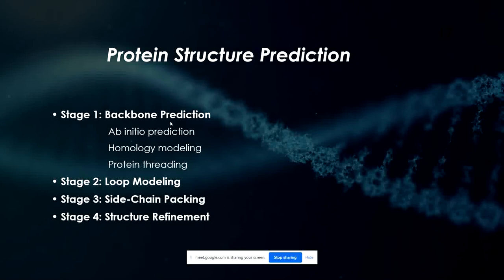The same thing happens for loops also. If an amino acid has a high B factor, that means it is fluctuating a lot. At one point it is at the x1 y1 z1 position, the next second it is at x2 y2 z2, and then at the next second it is at x3 y3 z3. So it doesn't have a proper structure, it is not a stable molecule. So it's very difficult to stabilize and model the loops. That's the next thing that the server or software does: predict and model the loops. After that it helps you with sidechain packing.